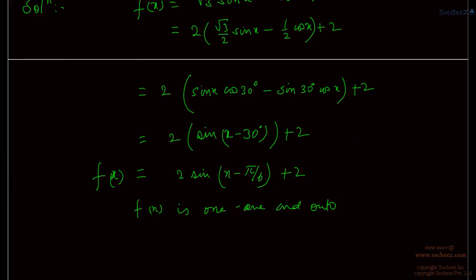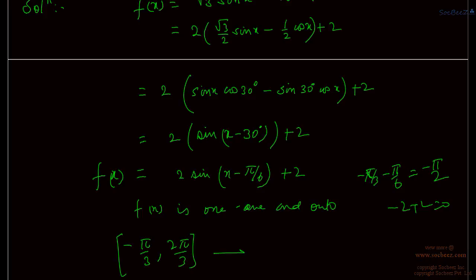So if you check, this will be an onto function, because for the set minus pi by 3 to 2 pi by 3, for minus pi by 3 we have the value of output as 0, because minus pi by 3 minus pi by 6 will be minus pi by 2. So we have minus 2 plus 2 is equal to 0. We have 0 as a range, and for the value 2 pi by 3, we have 2 sin pi by 2, that is 2 plus 2, 4. So the range is from 0 to 4, right?